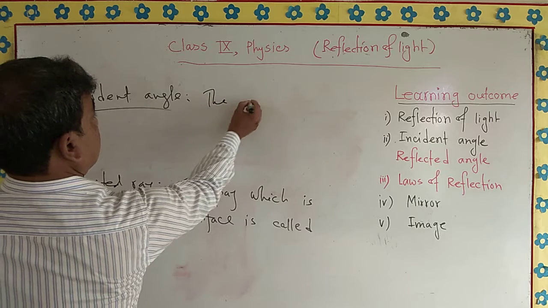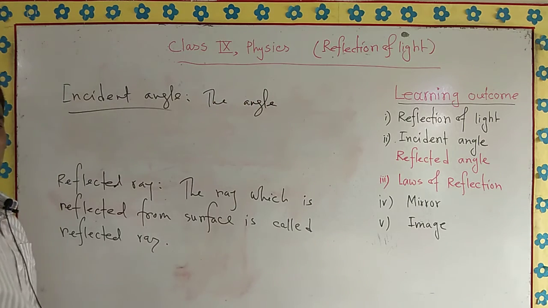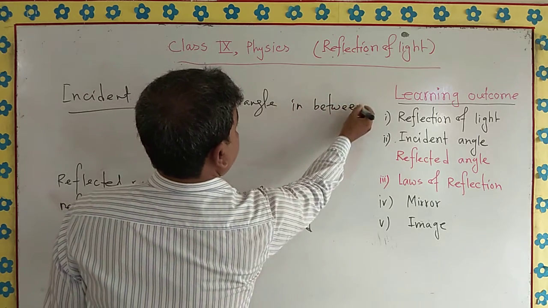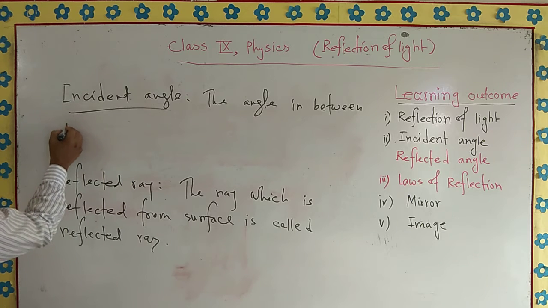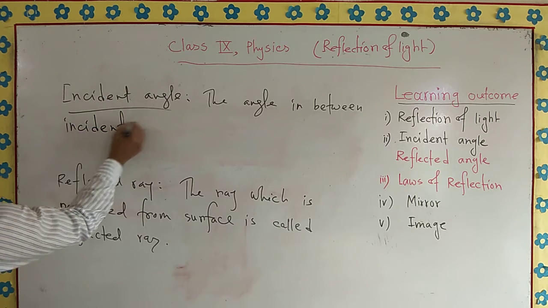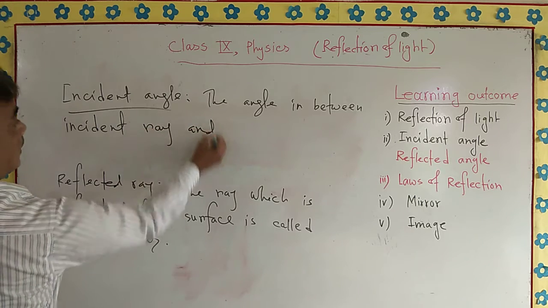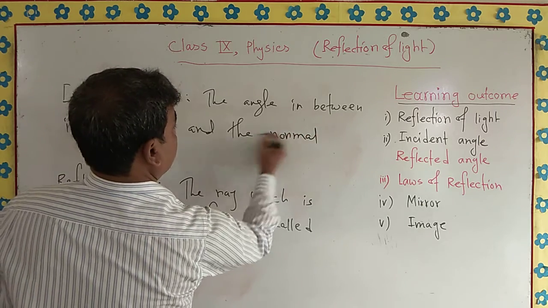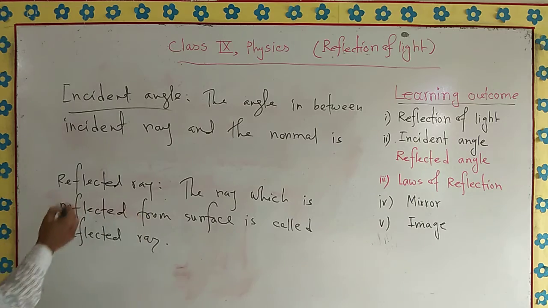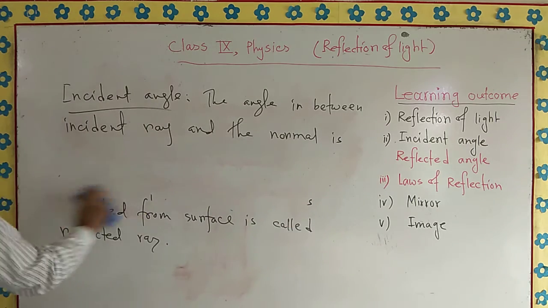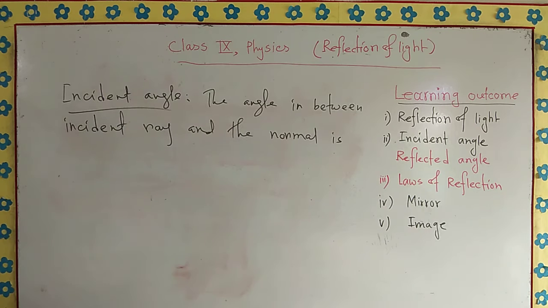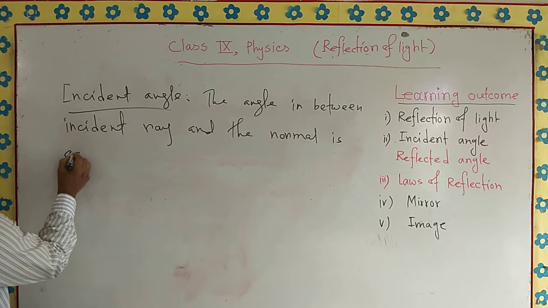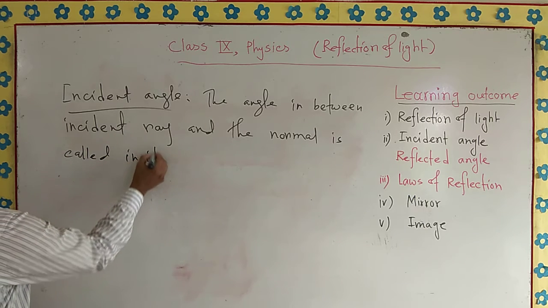The angle, you can easily know it, catch it. The angle in between incident ray and the normal is called incident angle. Let me repeat once again. The angle in between incident ray and normal is called incident angle.